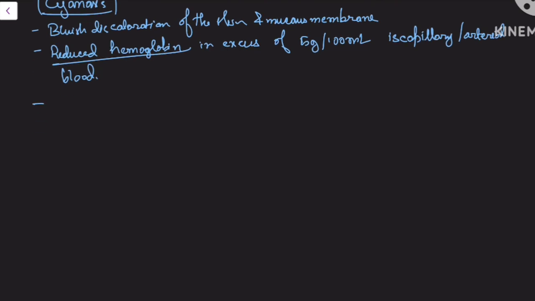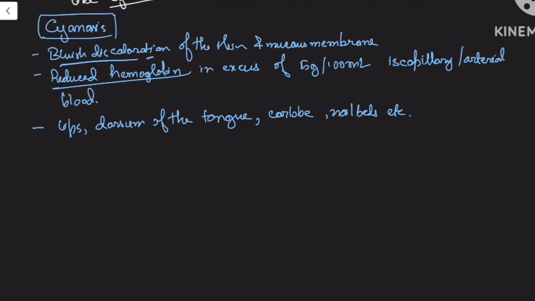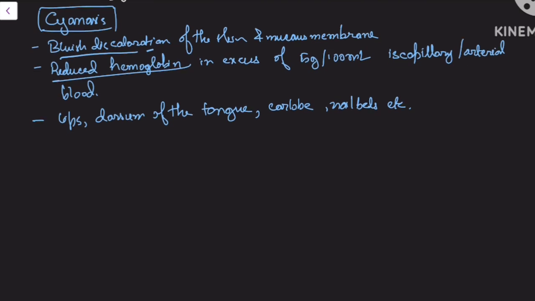Where can this bluish discoloration be found? The places are lips, dorsum of the tongue, earlobe, nail beds, etc. This topic will be taken in medicine with detailed discussion, so you don't have to worry much about this. It is of two types: central and peripheral.